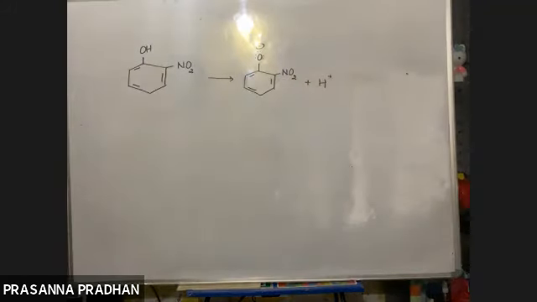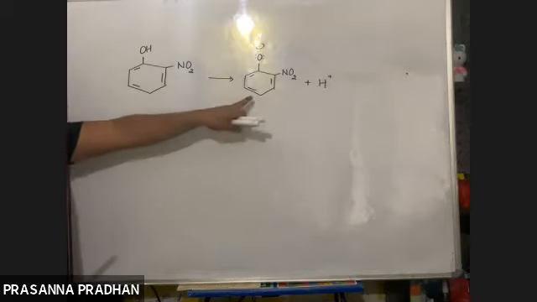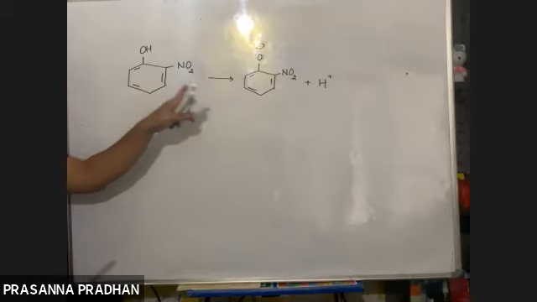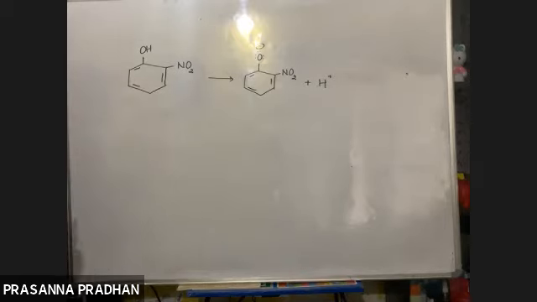Now we are trying to explain why the effect of the nitro group is more in the ortho position. We know this is a conjugate base. If the conjugate base is stable, then the corresponding acid will be more acidic in nature.